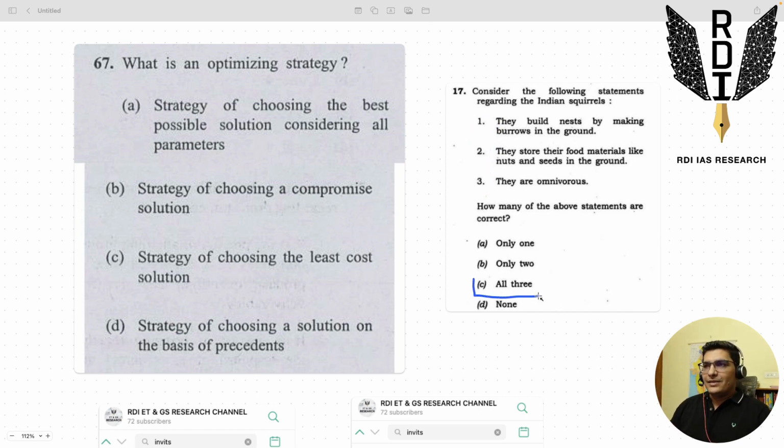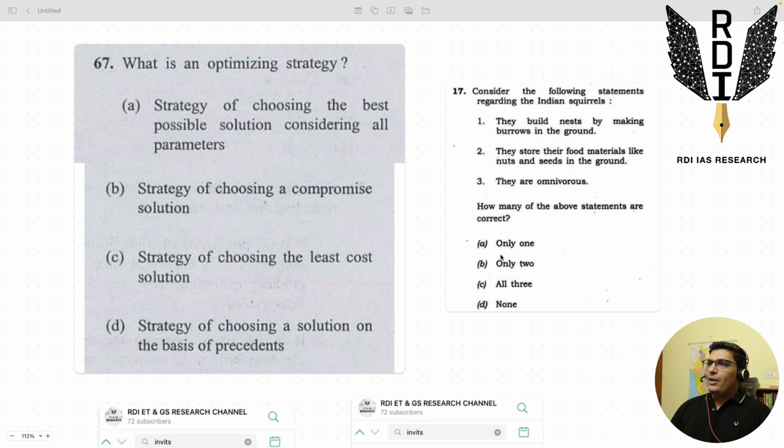And this is the reason why all three should not be the answer. UPSC will play with the psychology. Similarly, none should not be the answer in these kind of questions. Very random questions with very, very general statements, very understandable statements. None also should not be the answer, because at least some statements should be correct. At least some statements should be correct, right?